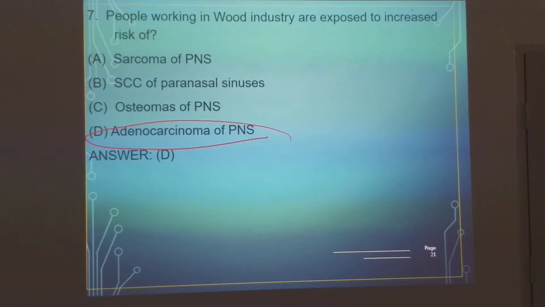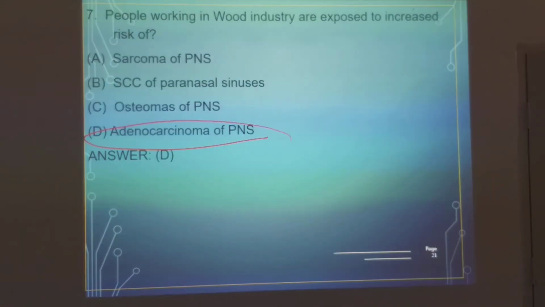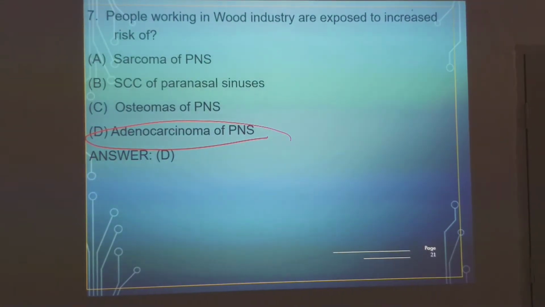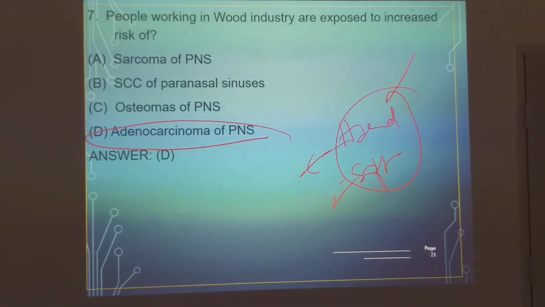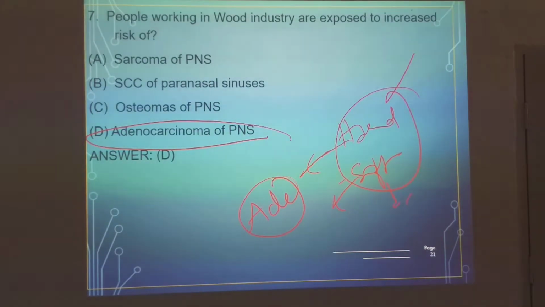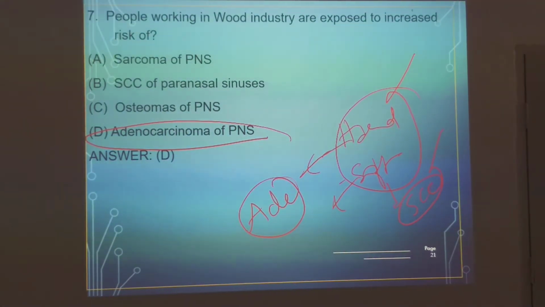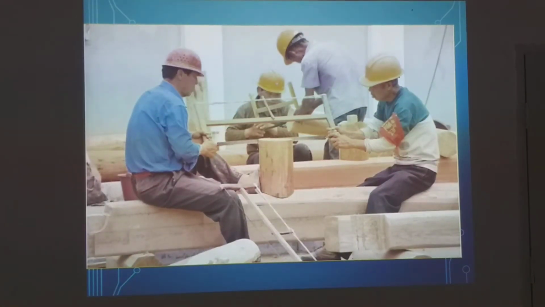So in the wood industry, especially, they say hardwood and softwood. Hardwood causes adenocarcinoma. Softwood causes squamous cell carcinoma. They say like that. You should keep it in mind.